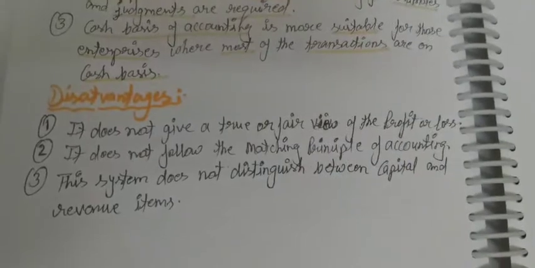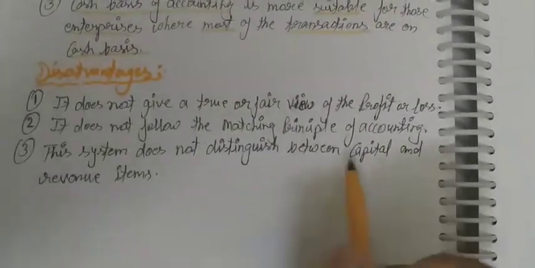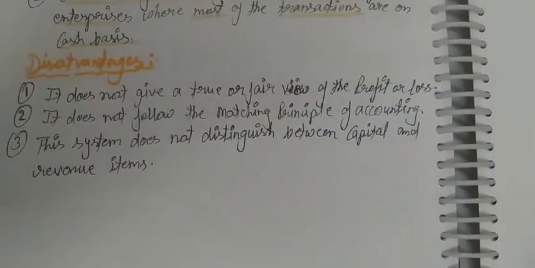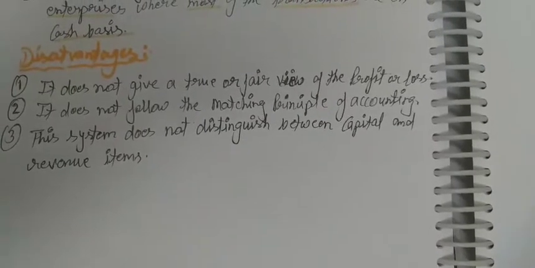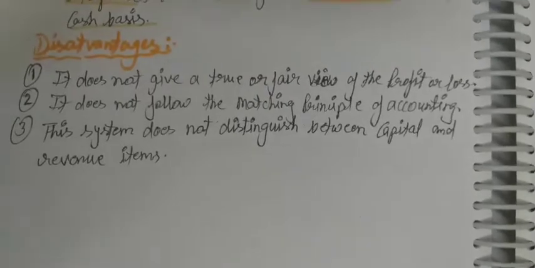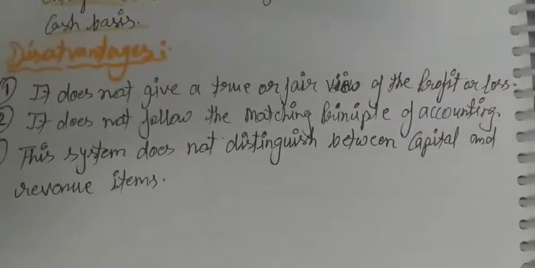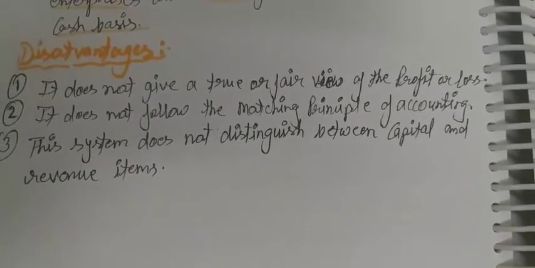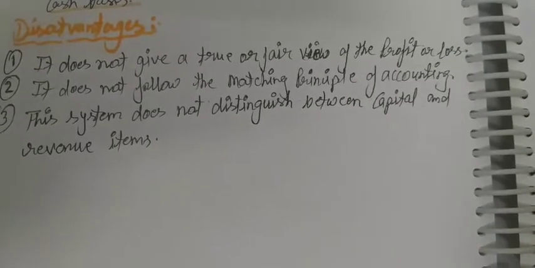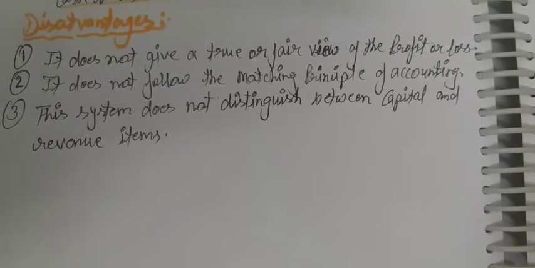Okay, this system does not distinguish between capital and revenue nature of items. What are the revenue nature of income and revenue nature of expenses, and capital nature of expenses and capital nature of incomes. So without distinguishing between capital and revenue nature of items, we are not able to prepare the correct profit and loss account and balance sheet as well.